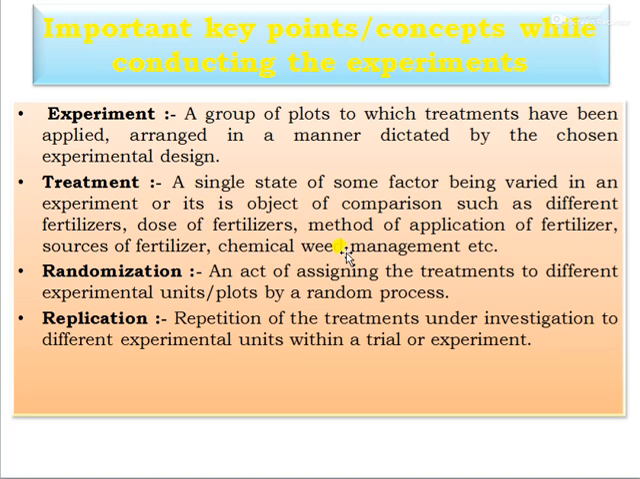Then the third one, randomization, that is randomization of the treatment as an act of assigning the treatments to different experimental units or plots by a random process. It increases the accuracy or gives precise results. Hence there is a need for randomization of the treatment.